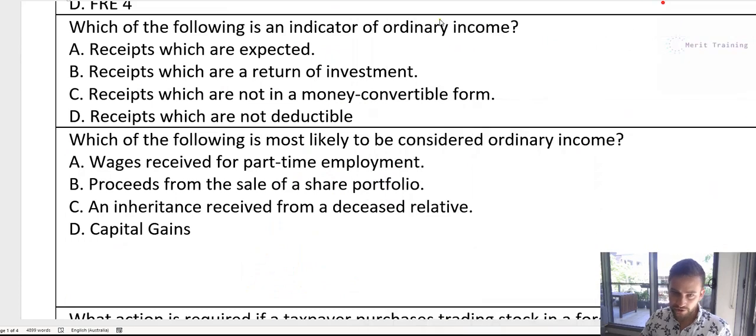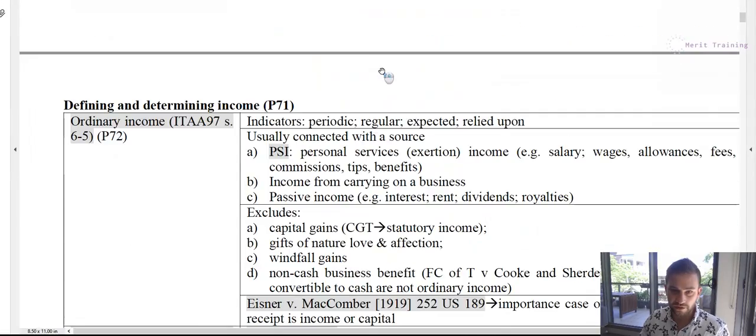So if we go back to our question, all of these are in a sense correct, but with CPA questions, we're trying to find which is the most correct out of all of them. So let's go through it. Receipts which are expected. Can we see this on our list over here?